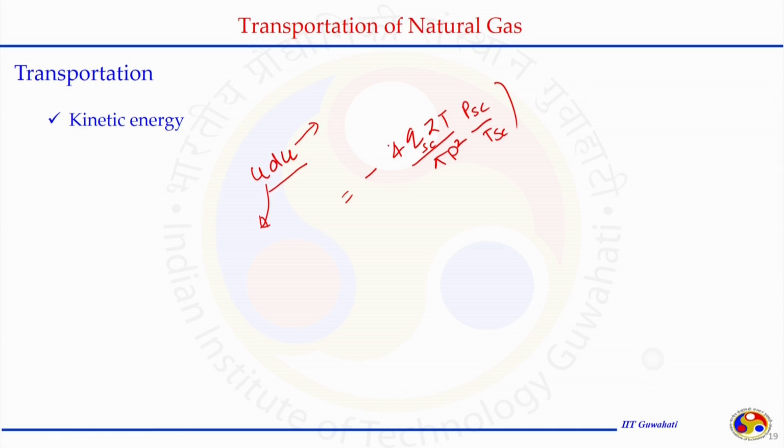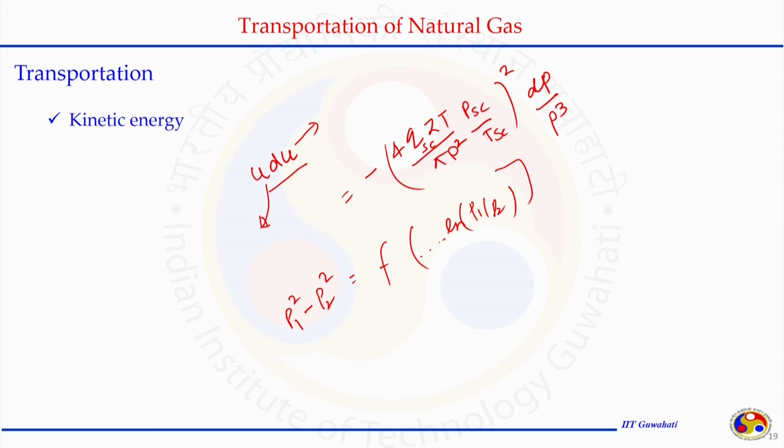So, this will also become Q_sc to the power 2, dP by P to the power 3. When we include this term in our energy balance equation, ultimately we will get it in the form of P1 square minus P2 square. The additional term you will get because of the kinetic energy is ln P1 by P2, along with other terms here.